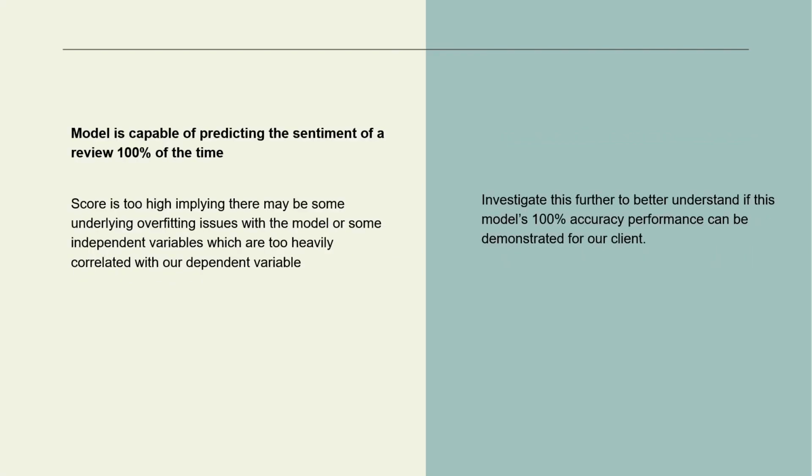Now, this is a little bit suspicious for us. 100% is a bit too high, and the model is capable in our sample test of predicting the sentiment correctly 100% of the time. We wanted to investigate whether this implies some underlying overfitting issues with the model, if maybe some of the independent variables are too heavily correlated with our dependent variable. So we wanted to go further into this, and this is what we explored in this semester. We wanted to go further into these results and verify if this is a model that we can present to our client for their needs, or is it something that we have to adjust and maybe pivot to a different type of model.